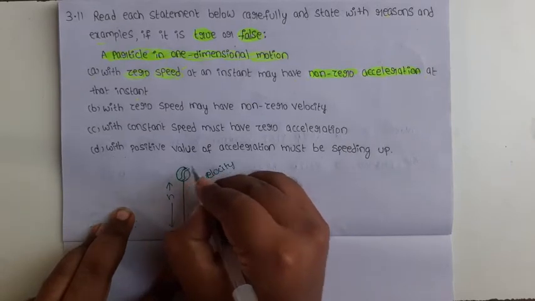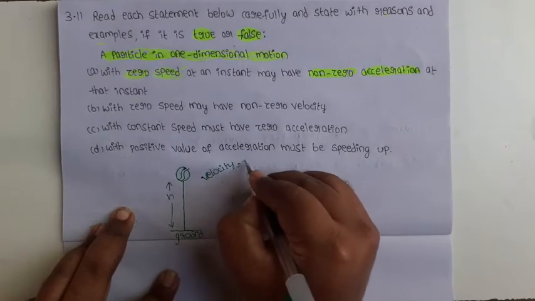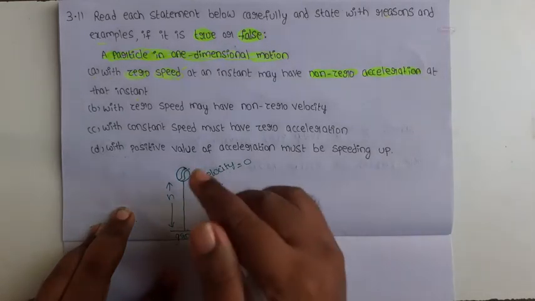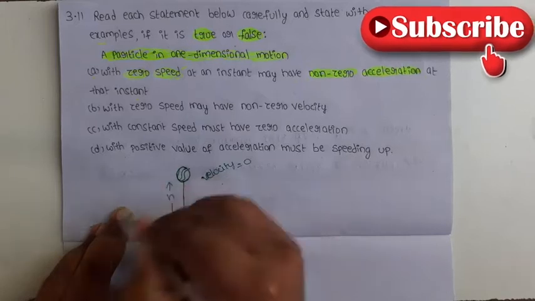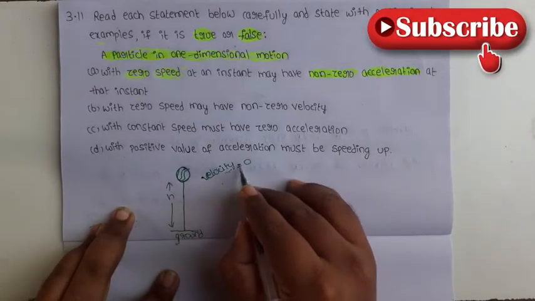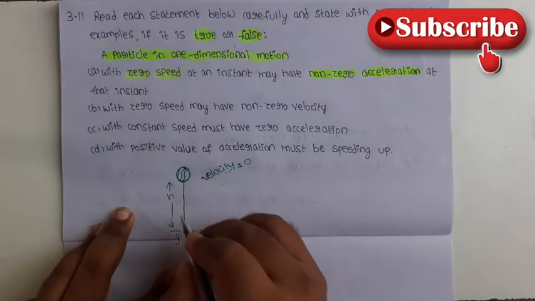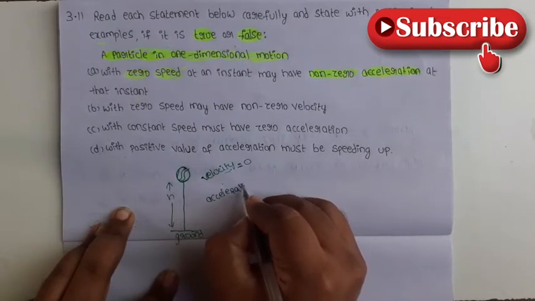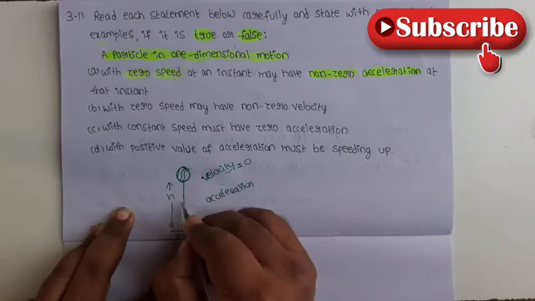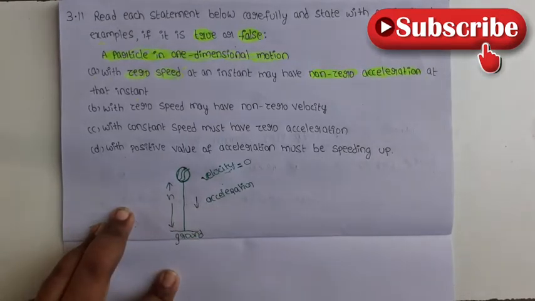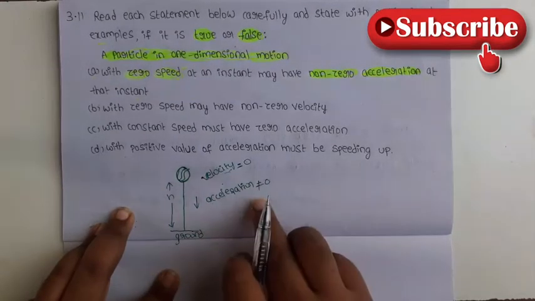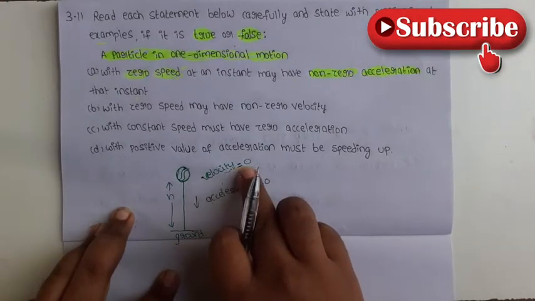Velocity is 0 at this point. Either that is initial velocity or final velocity, whatever it may be, at this particular point, velocity of the object is 0. But what about the acceleration? Acceleration direction is towards the ground. Acceleration is not equal to 0, but velocity is 0.